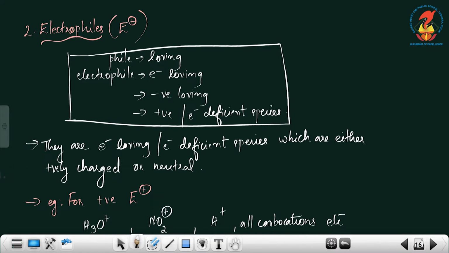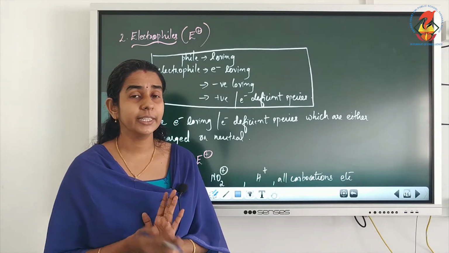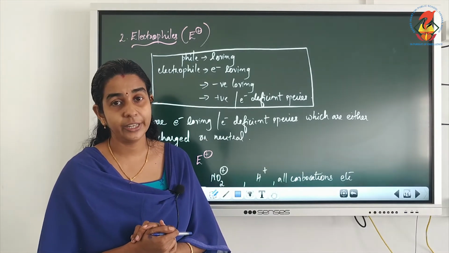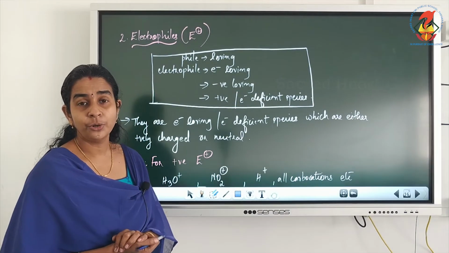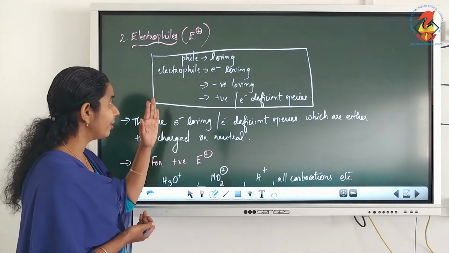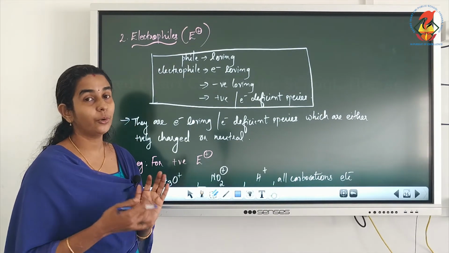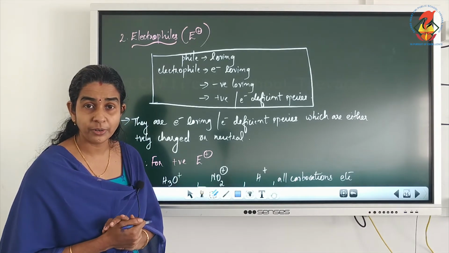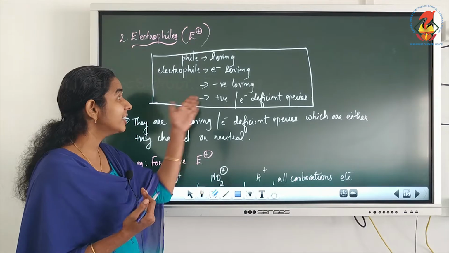Now the next attacking reagent is electrophiles, and they are generally represented as E+. Remember, the general representations of nucleophile and electrophile are what we will be using next year in class 12. So E+ is the general representation of electrophiles. Now the word meaning. Phile means loving. So electrophile means electron loving. What is the charge of electrons? It is negatively charged. So electron loving means negative loving.